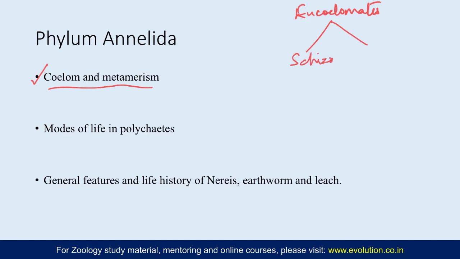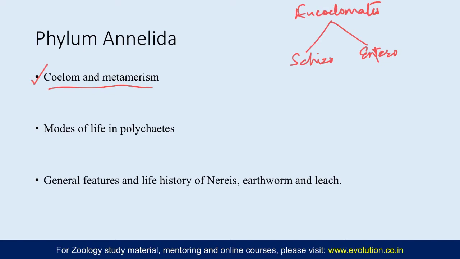So here it is just a repetition only. Schizocoelomate includes 3 phyla, that is Annelida, Arthropoda and Mollusca, and enterocoelomate is the phylum Echinodermata. And chordates are also enterocoelomates, but that is not included in invertebrates.